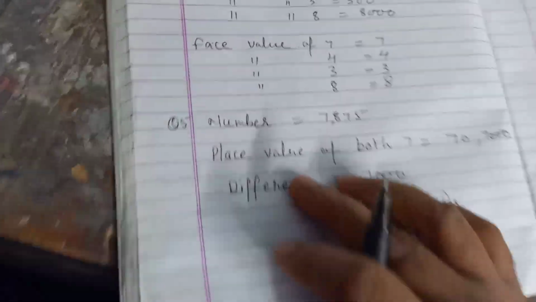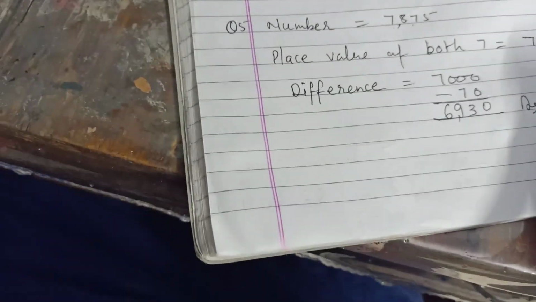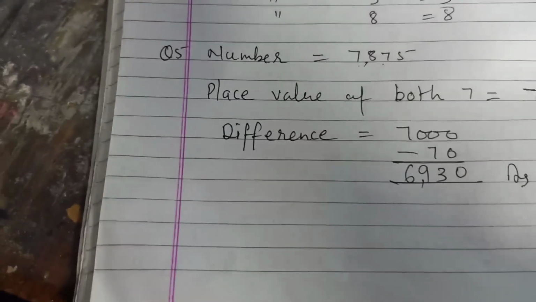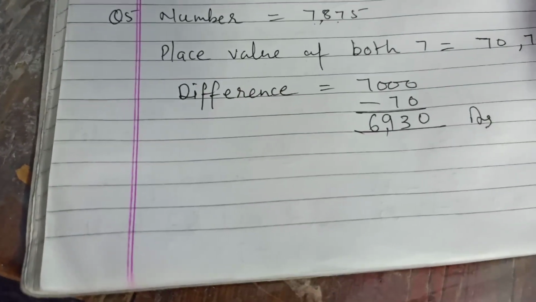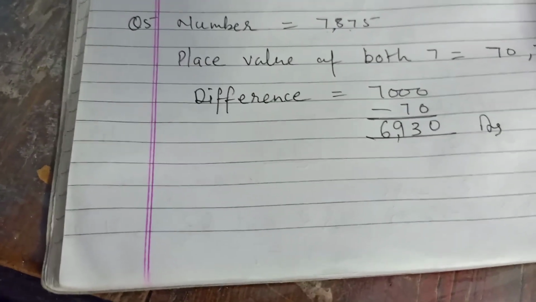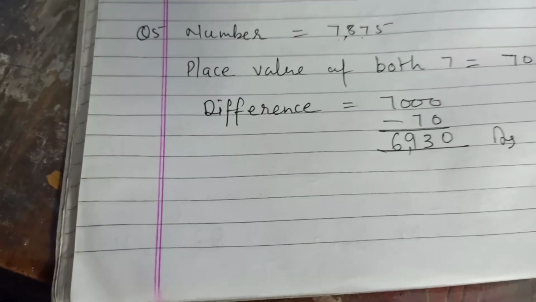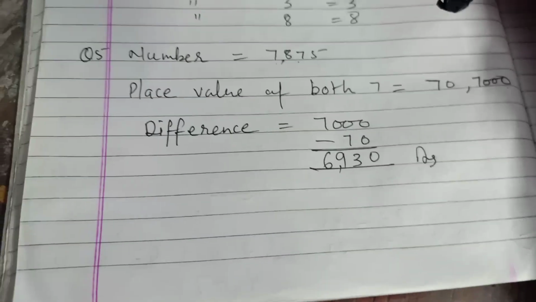Now find the difference between the place value of 3 in 5396 and 5 in 7952. I think you will do this question very well. You understood, everyone? There is no problem doing question number 6, because in question number 6 the place value of 3 is 300 and the place value of 5 is 50. You have to subtract 50 from 300. It is very easy and you have to do it. Clear? It is the homework.